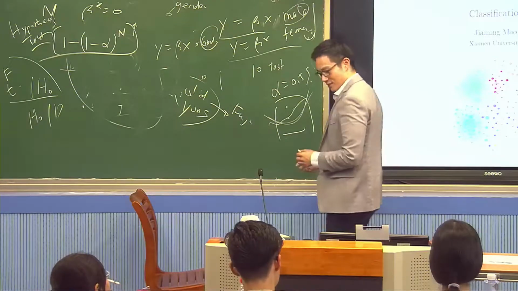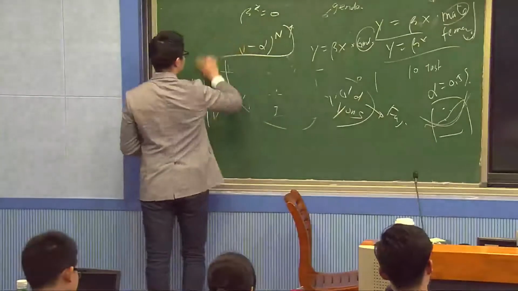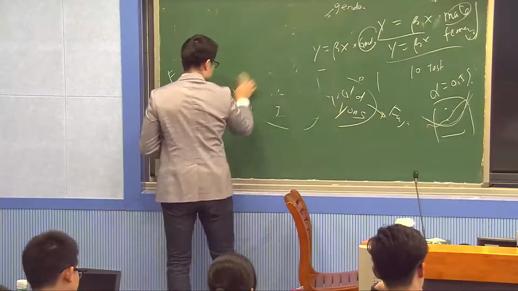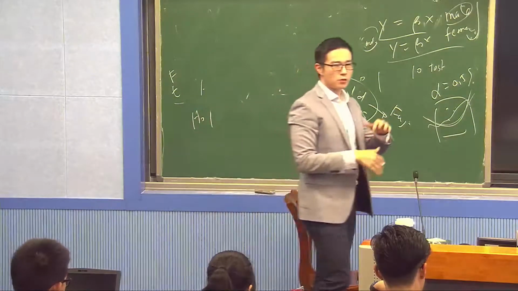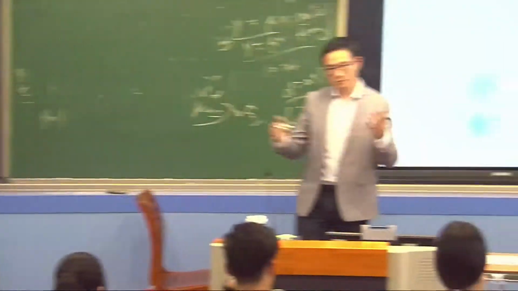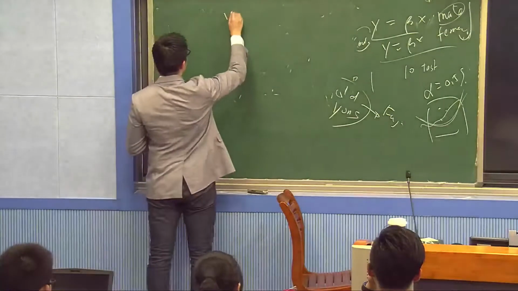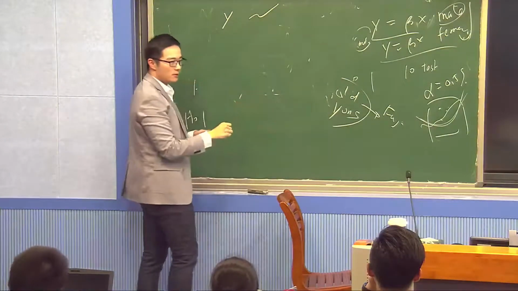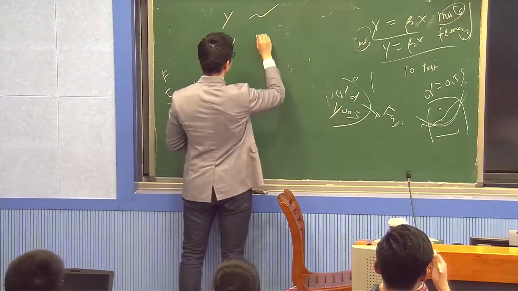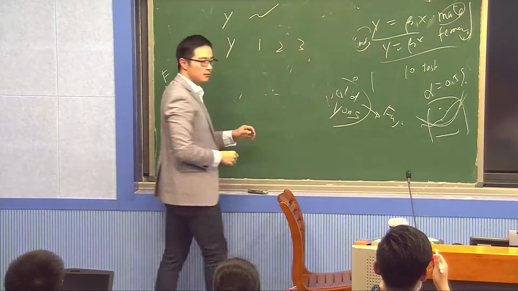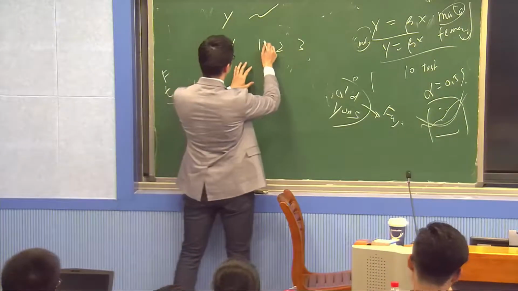So our next topic is classification. Now, in economics, we typically don't use the word classification, but it's a simple idea. If y is continuous, it's called a regression. If y is discrete or categorical, like 1, 2, 3, then it's classification. Classification is trying to classify y into 1 or 2 or 3. That's called a classification.